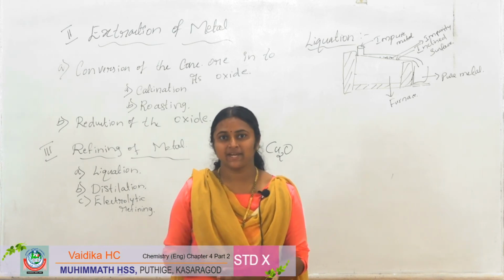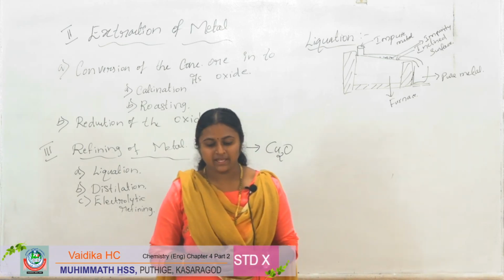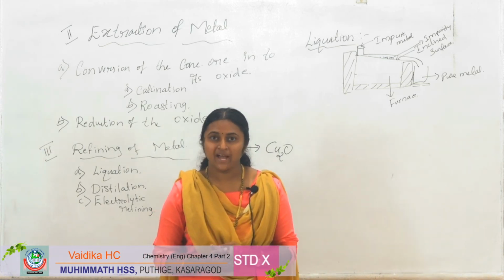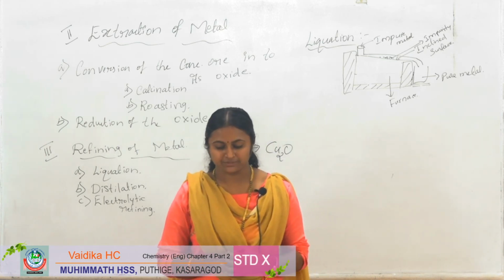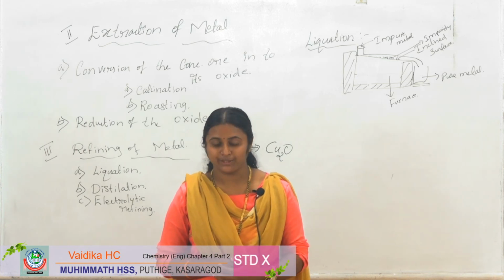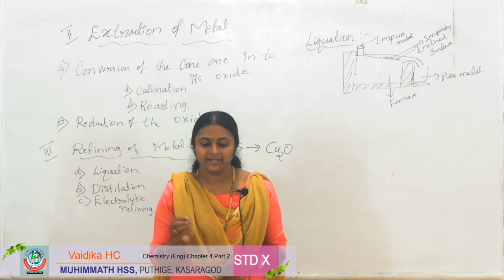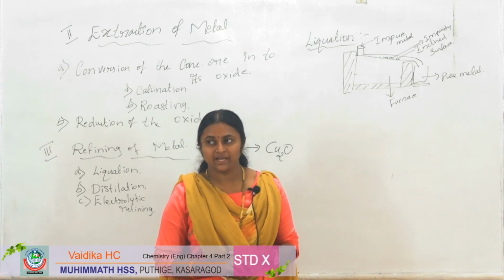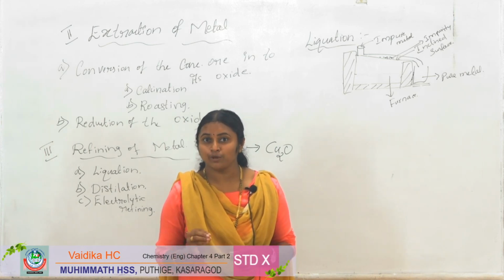Let us see the second one, that is distillation. This method is used for the refining of metals with low boiling point, such as zinc, cadmium, mercury. When the impure metal is heated in a retort, the pure metal alone vaporizes because its boiling point is low.